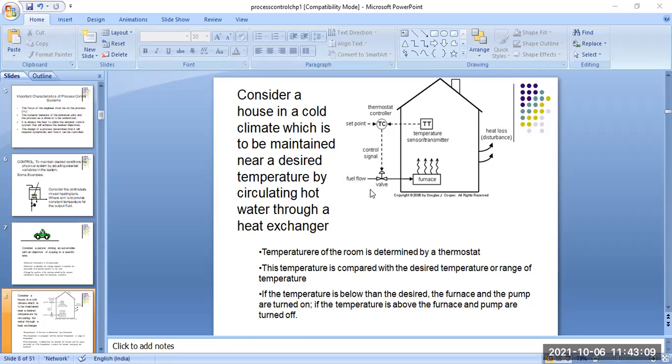Okay, so there is one valve present. This valve controls the furnace operations. When the temperature is below the desired value, the furnace, pump and motor are on. That means fuel flows into the furnace, and when the temperature is above the desired value, the furnace and pump are turned off. So this is basically one control loop action.